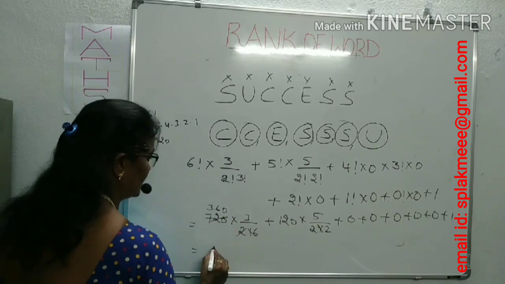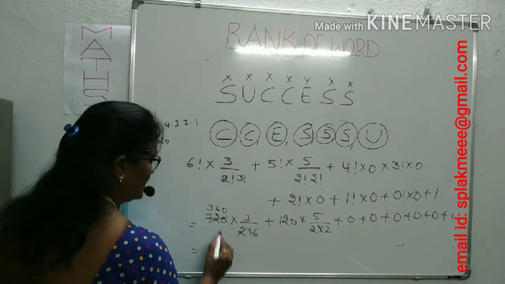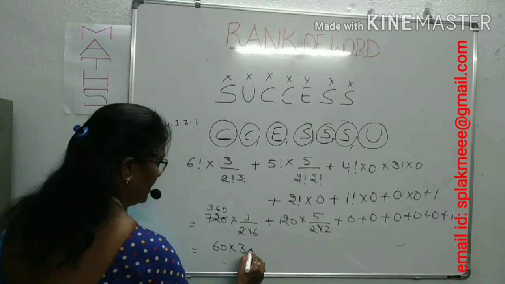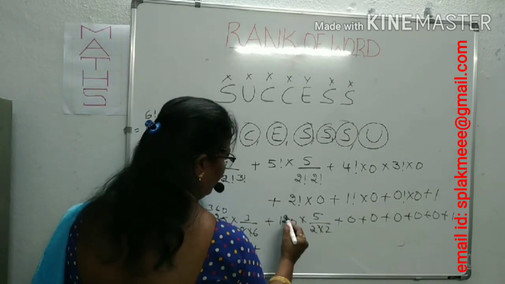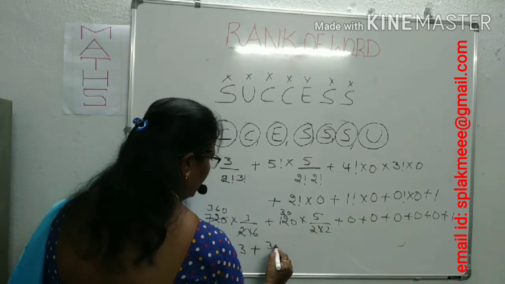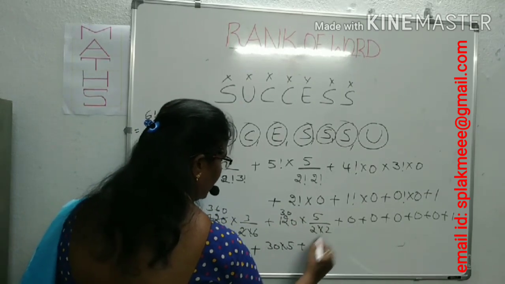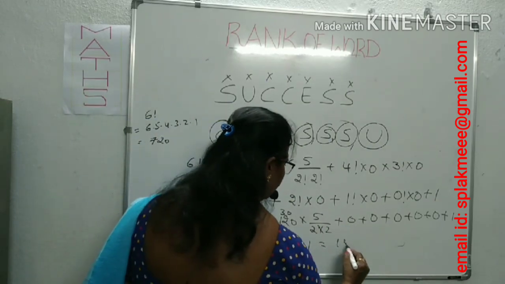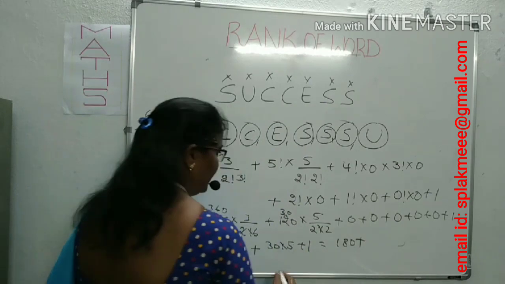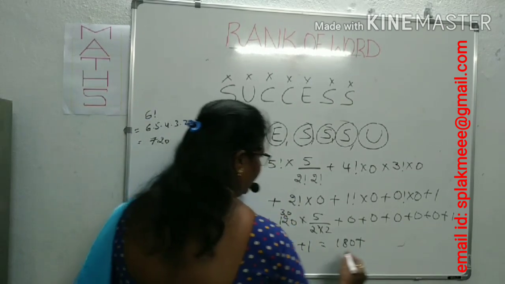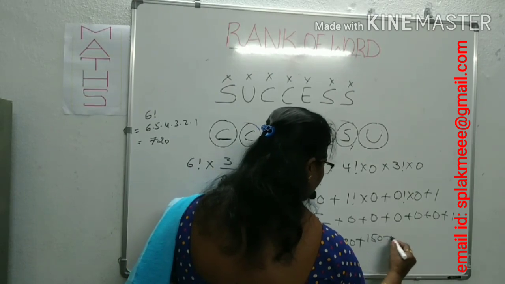With the 720 divided by 2 by 2 you get 180, then 60 into 3, plus here after cancellation 30 into 5, plus 1. Now 3 into 60 is 180, plus 30 into 5 is 150, plus 1.